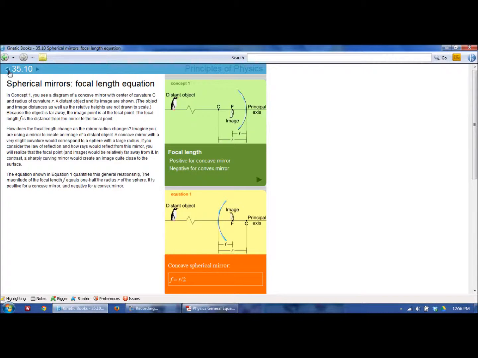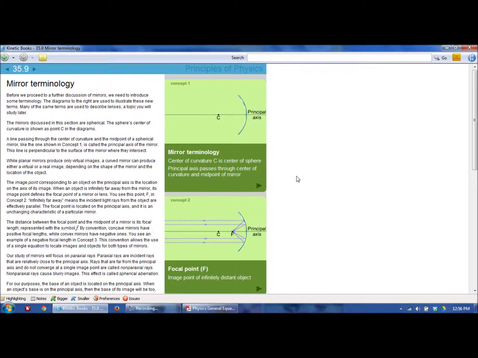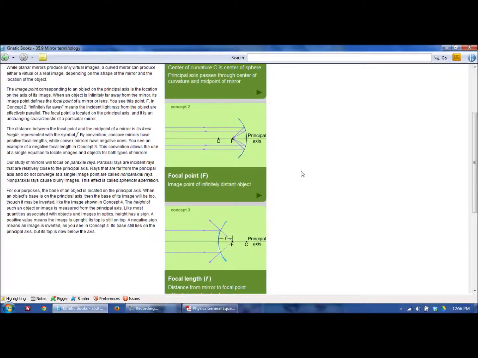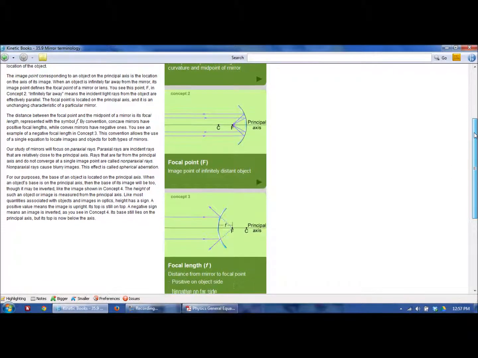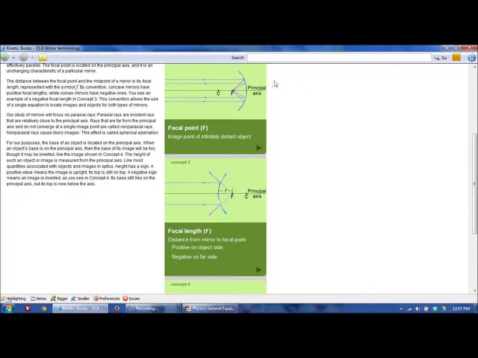Getting in some vocab, though, is the last thing that I wanted to do in this video. Some of the vocab that we use is center of curvature, which is also the radius. That would be the center of the sphere that made that curve, made the mirror. The focal point, as we just discussed, is the point that is halfway between the center of curvature and the mirror. So the focal length is half of the radius of curvature. The line here connecting this is called the principal axis, and sometimes it's also called the optical axis. That is this axis of symmetry through the center.